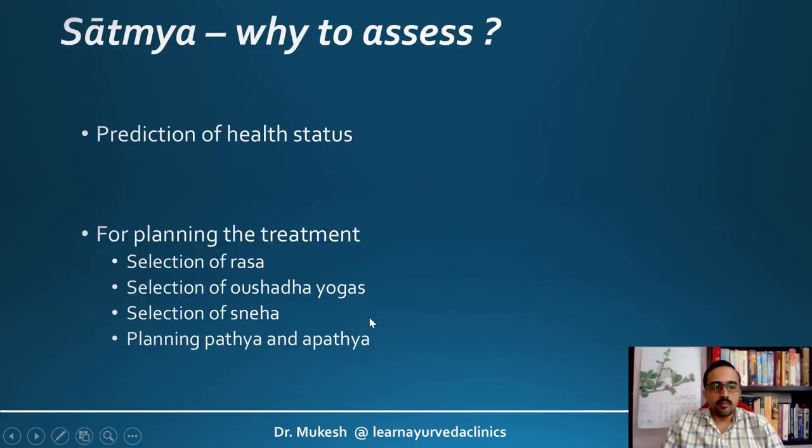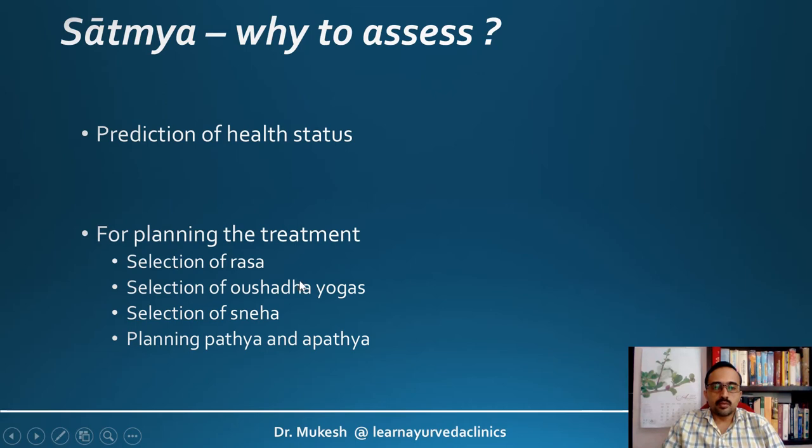So why this is important is that satmya will give us an idea about the health status. As I told earlier, a pravara satmya individual will always have good health and they are less prone to diseases. And satmya is again very important whenever planning a treatment is concerned. Why? Because we have to select the particular rasa of the medicine.